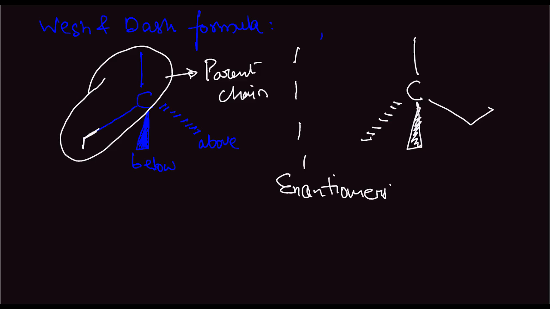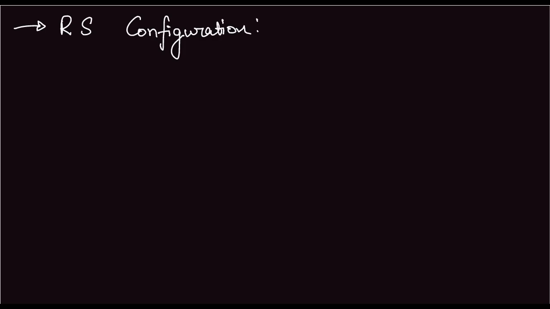Now, the next topic is how to look at the RS configuration. This is the third type of configuration which we are looking at. Let me write that down. RS configuration. What does RS configuration mean? R is rectus and S is sinister. Enantiomers have different arrangements or configurations. So, how do we know whether it is R or S?